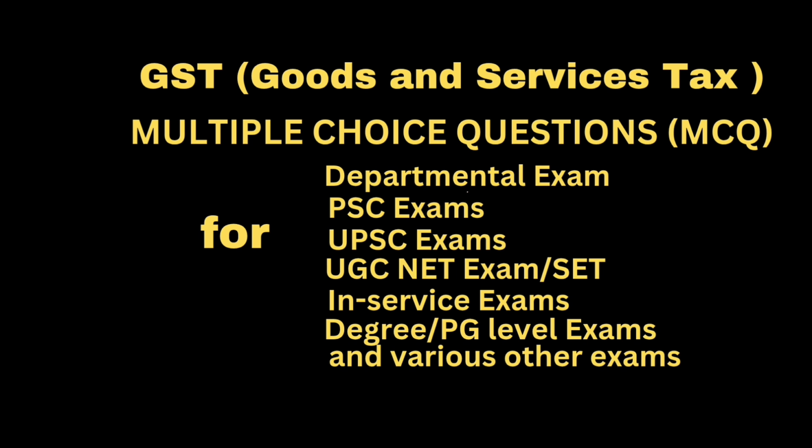Question: for which of the following goods is the supplier of goods not allowed to opt for composition scheme? Option A, alcoholic liquor for human consumption. Option B, petroleum crude. Option C, high-speed diesel, motor spirit. Option D, all of the above. Correct answer, all of the above. Question: can a registered person having the same permanent account number opt for composition scheme only for 1 out of 2 business establishments? Answer, no.